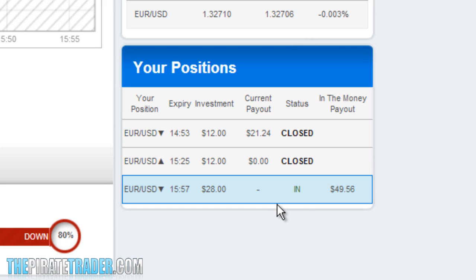But first, let's talk about an important point about this strategy, especially when you're trading binary options, and that is the speed at which you enter into the trade. As soon as you lose a trade, don't hesitate for a second. You have to quickly follow up by continuing on to the next step in order to recoup your loss and catch that currency fluctuation. I will show you an example of this at the end of the video. But for right now, let's go ahead and pause the video again, and I'll be back before this trade expires.